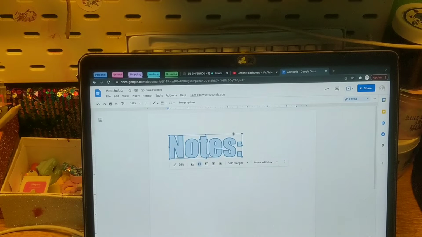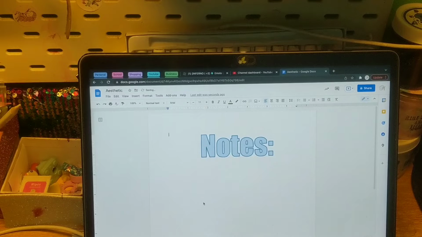I personally don't use this hack as much as I would use other hacks, because I don't take my notes on my laptop that often, but there you go. That's the first hack. And then you can do the rest of them in another font, and that'll look hopefully really, really good, and you can thank me later.